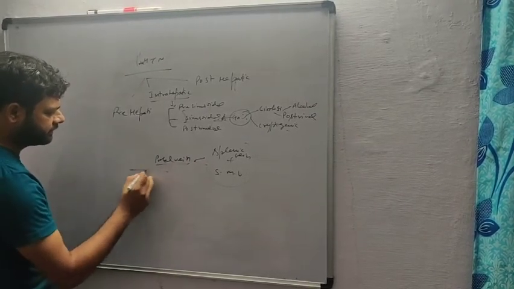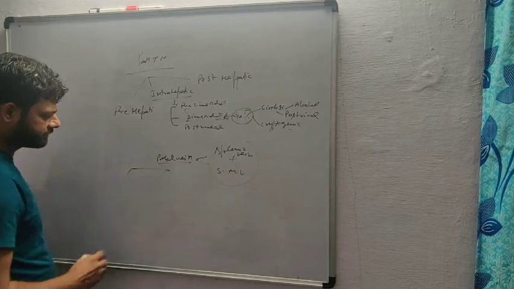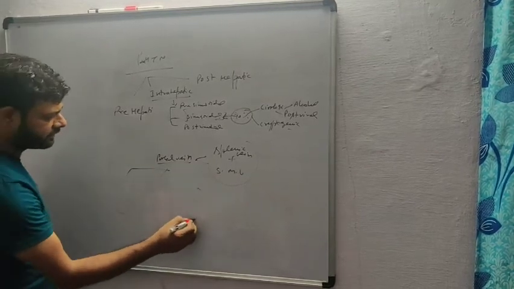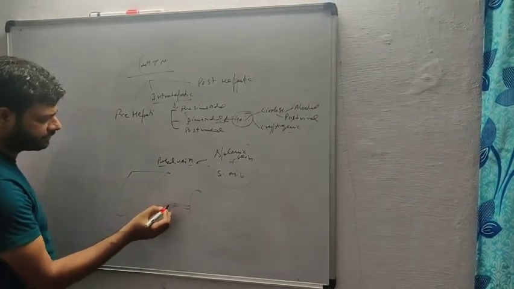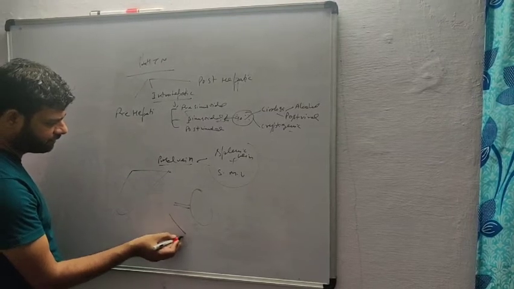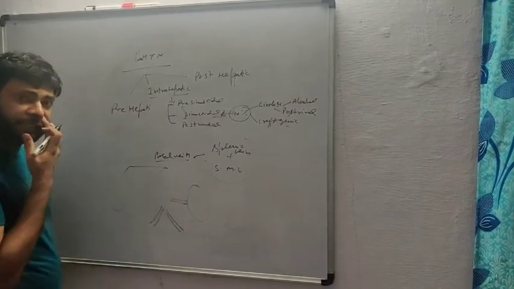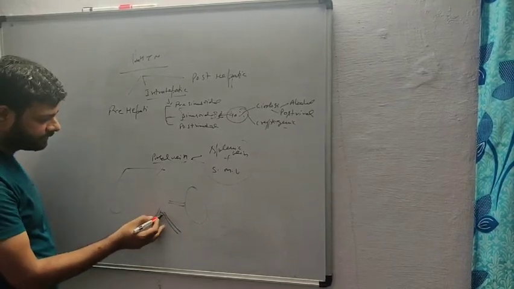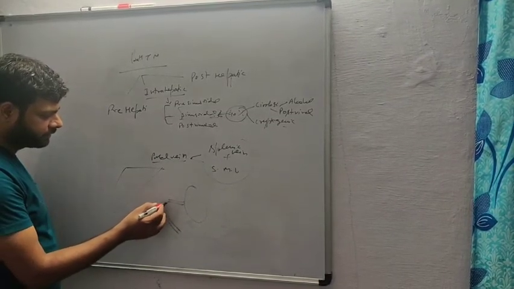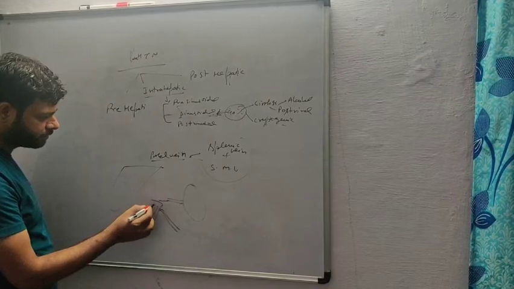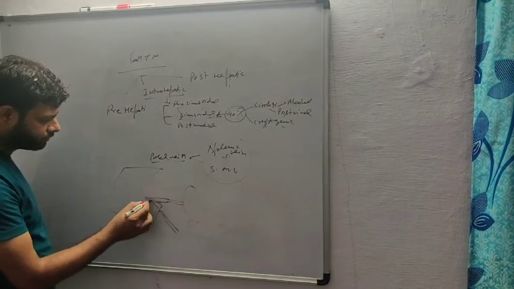If this is the liver, this is the spleen, here is the splenic vein, this is the inferior mesenteric vein, and this is the superior mesenteric vein. The inferior mesenteric vein finally drains into the superior mesenteric vein, and the superior mesenteric vein and the splenic vein combine together to form the portal vein.